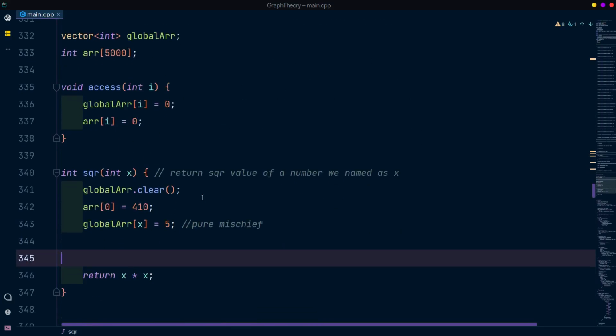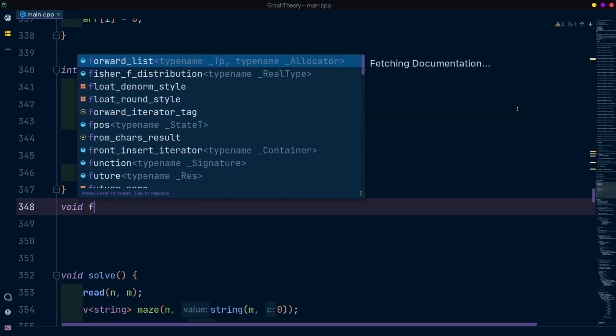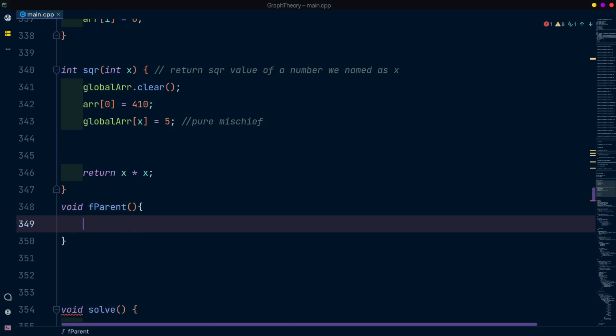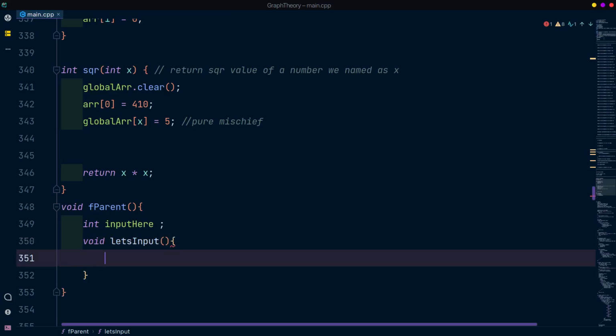Okay, let me get the editor. Void f parent, which is the parent function, and let's take an integer input that we suppose take input here, and we will make a nested function, let's input, named, and we will just see the value of input here.